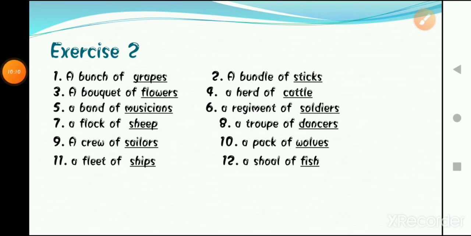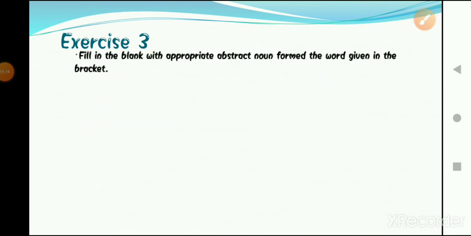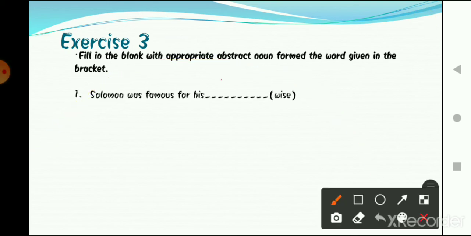Okay students, now moving forward to the other exercise, the third exercise, which says fill the blank with appropriate abstract noun formed from the word given in the bracket. So what we have to do is basically form an abstract noun here using the word given in the bracket. Okay, so let's do it.